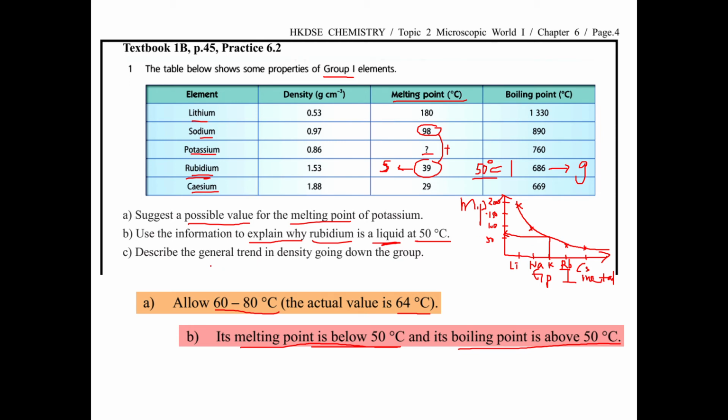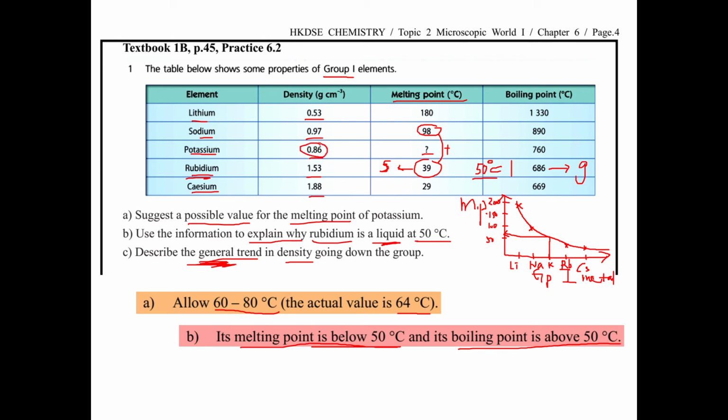C. Describe the general trend for the density. This is the general trend. For the data, 0.53, 0.97, 0.86, 1.53, 1.88.